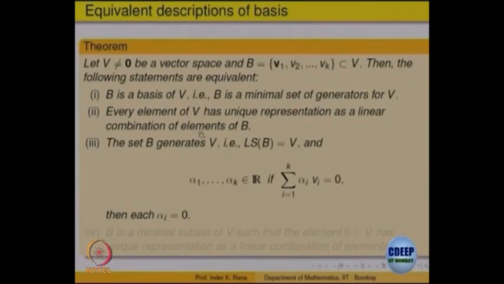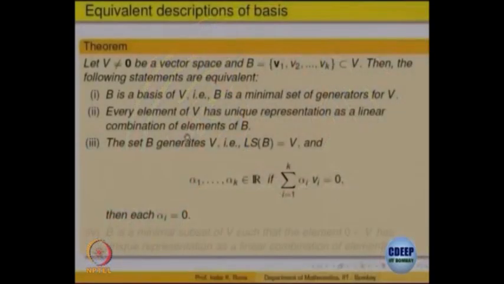So, from 2 to 3, is that obvious? 2 implies 3, because if I assume every element has got a unique representation, and if there is such a representation that sigma alpha I V I is equal to 0, the right hand side 0 is equal to 0 into V I summation. So, what will uniqueness say?